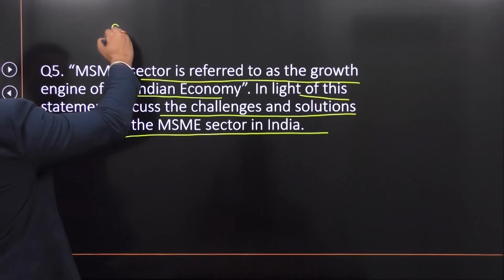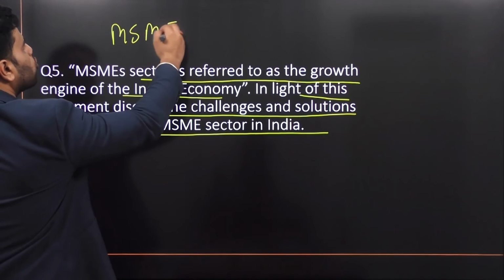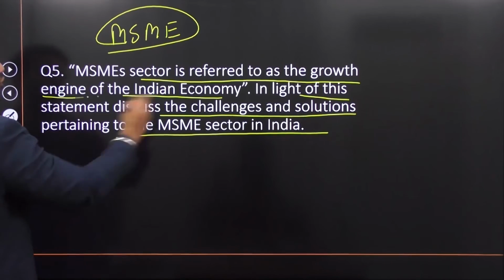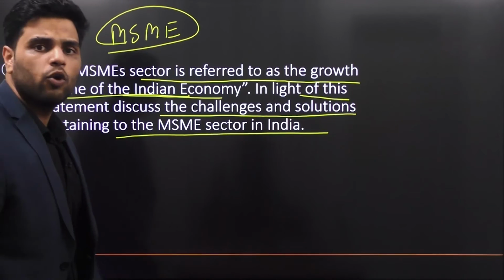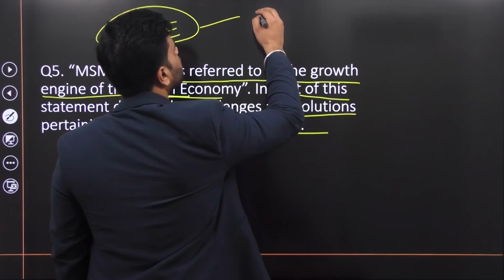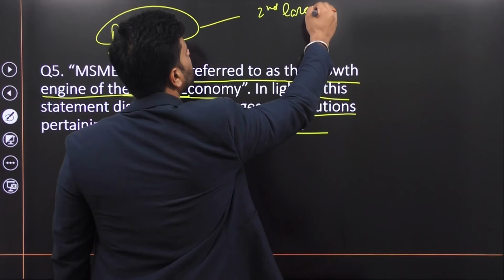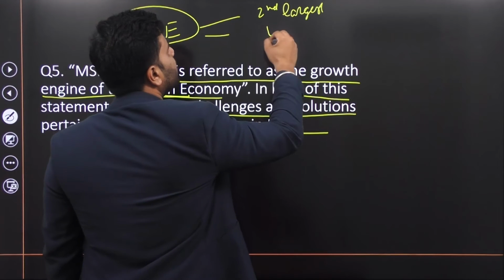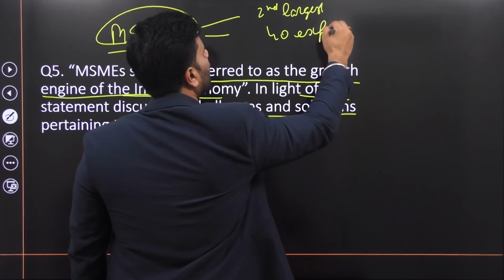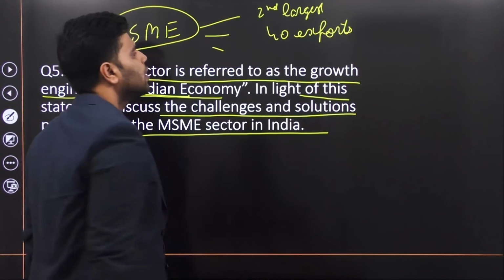You'll have to write why the MSME sector is so crucial. Why is it called the engine of the Indian economy or the backbone of the Indian economy? Because it is the second largest employer after agriculture and allied activities, right? 40% of your exports happen through the MSME sector, right?